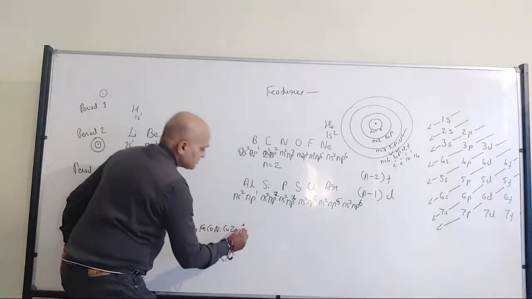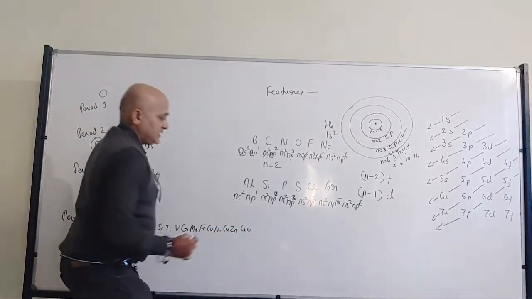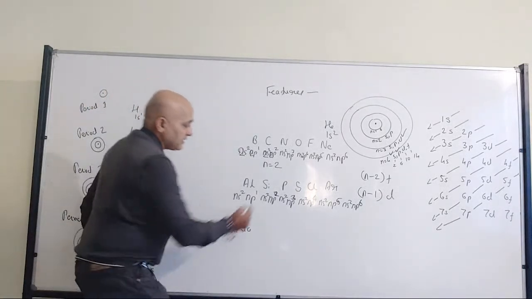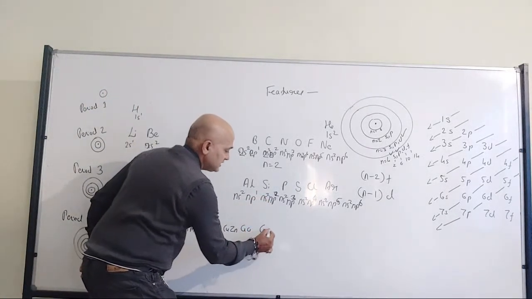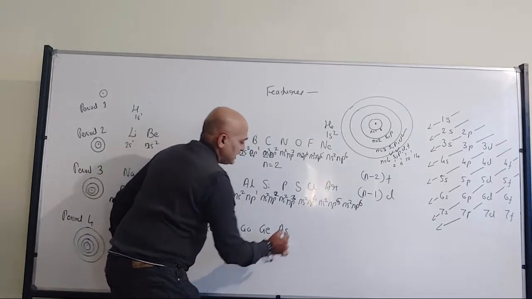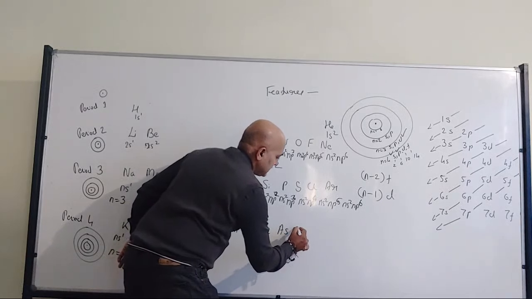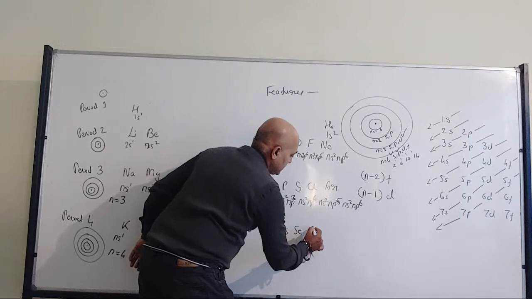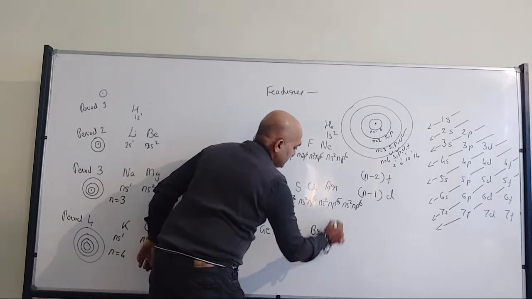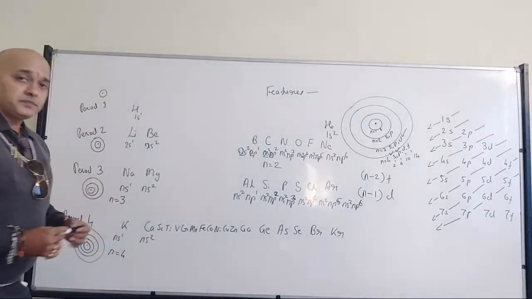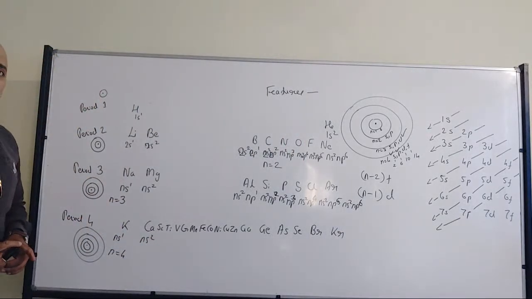Then I will come to this one, that is gallium, eka-aluminium. Now eka-silicon, that is germanium. Now below phosphorus, that is arsenic. Then below sulfur it should be selenium. Then below chlorine it should be bromine. Then krypton. After argon, it will be krypton. Fine.